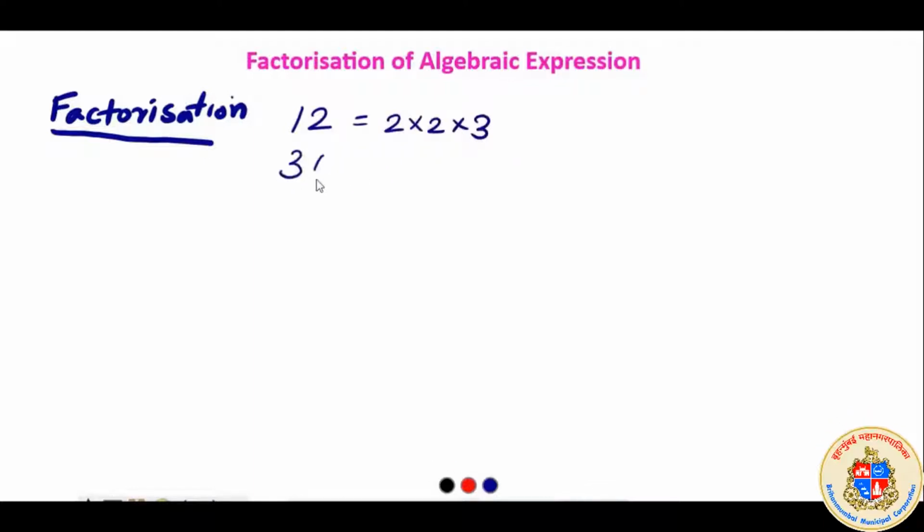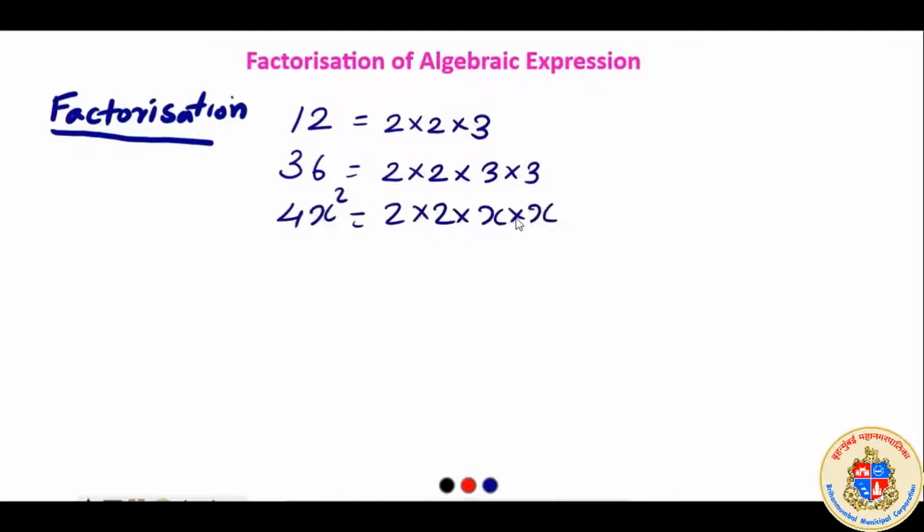If 36 is asked, you will write 2 into 2 into 3 into 3. If that of 4x square is asked, you will write 2 into 2 into x into x. I think you got, or you could remember what is factorization. We will write it in the form of a product.